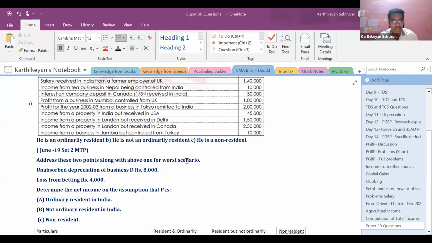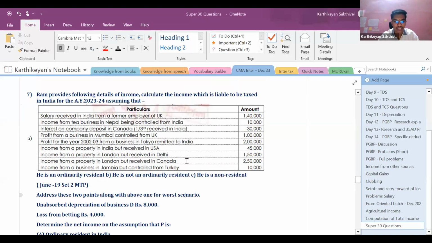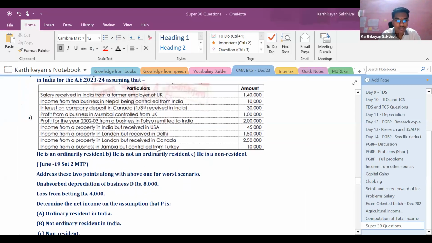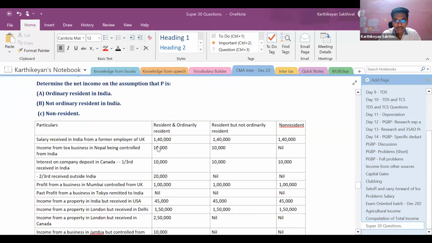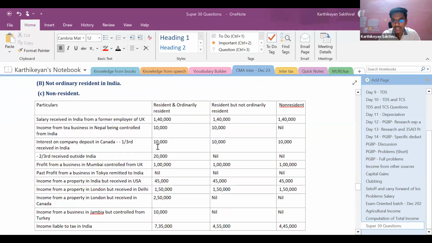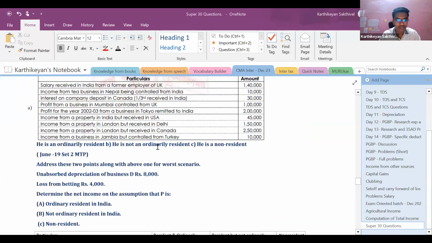Now let us go to question number 9. As far as question number 9 is concerned, again it deals with residential status. So here we just need to solve the question for 3 variants: resident and ordinary resident, resident but not ordinary resident, and non-resident. So what we need to remember here is, for these three, there is only one variation which is available, right?